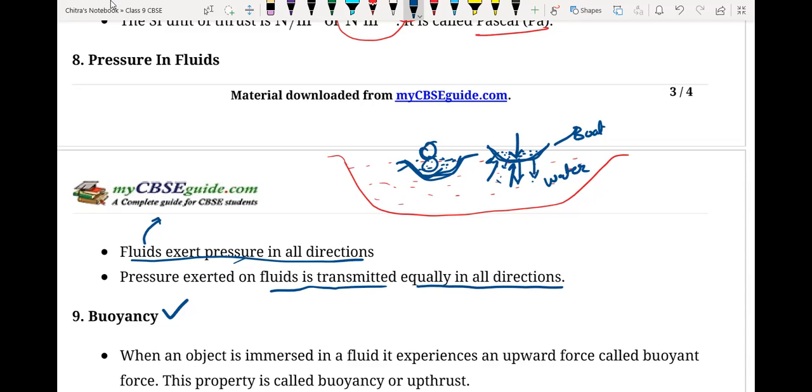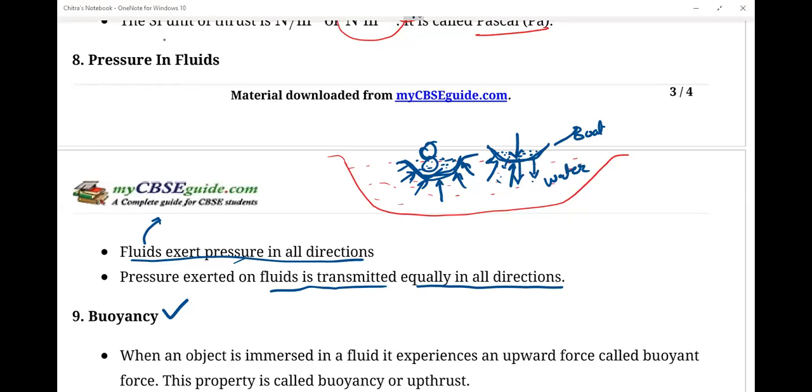Due to the weight of the boat and that person, that much water is going to be displaced. It is due to the force applied by the boat and person on the surface of water. The same force is also applied by the water on the boat. That opposing force is called the buoyant force.